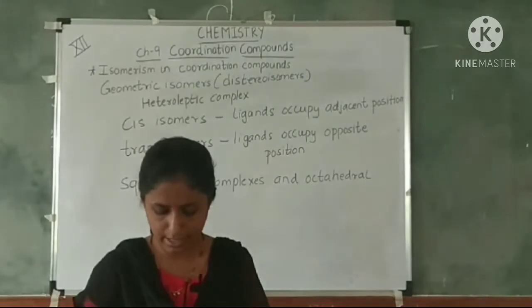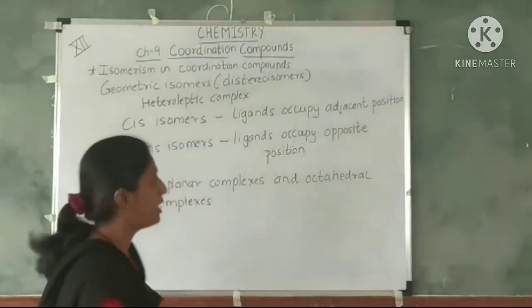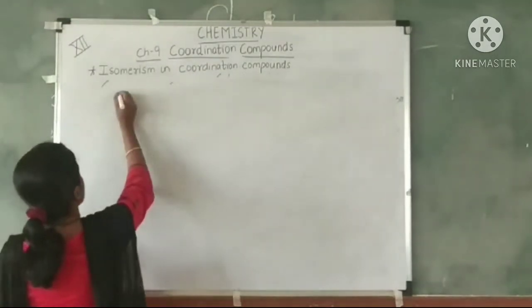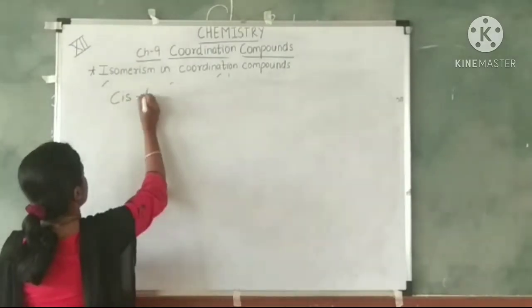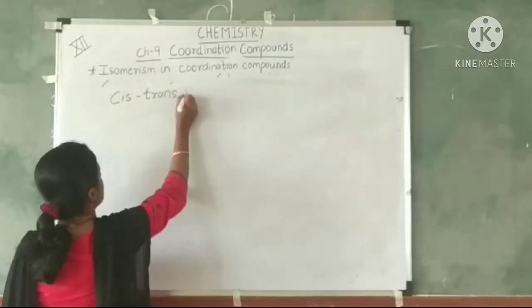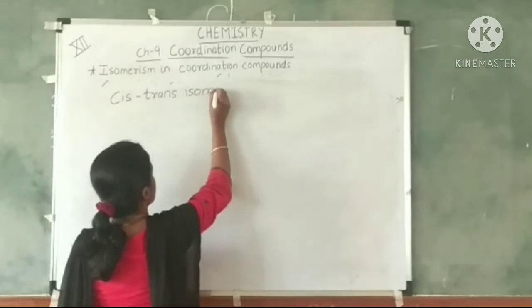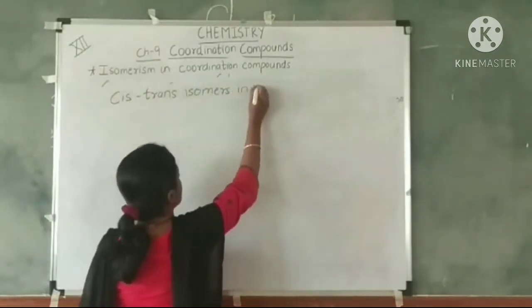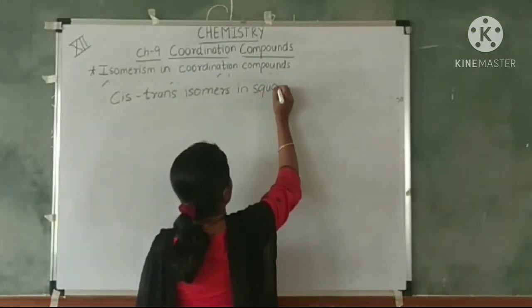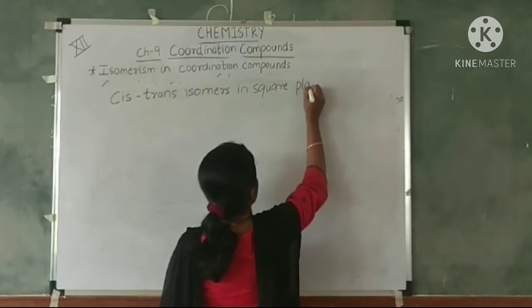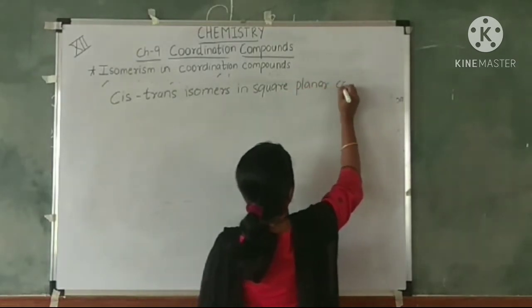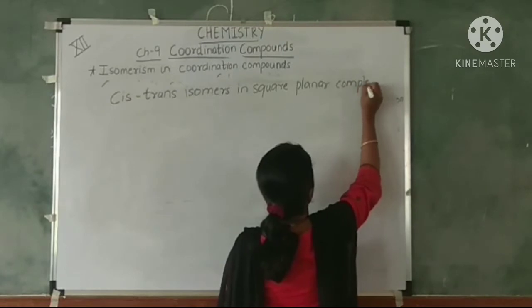Let's begin with the cis trans isomers in square planar complexes.